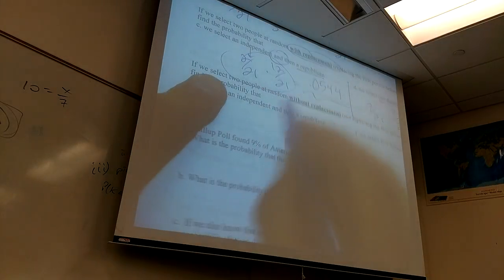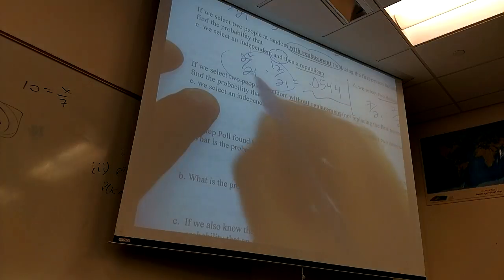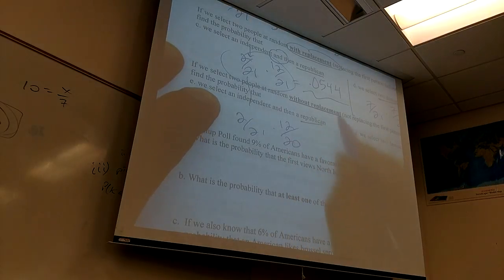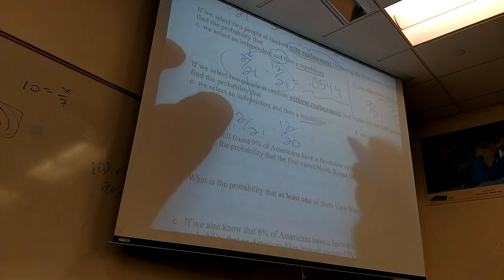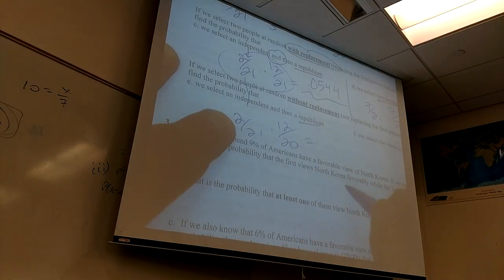Now look here. I always ask the same question, but now it's without replacement. So the first one is the same. But now what happens on the second probability? I still have how many Republicans? 12. But I lost a person. I let one person leave the haunted house, right?